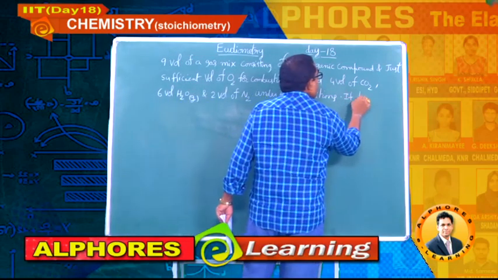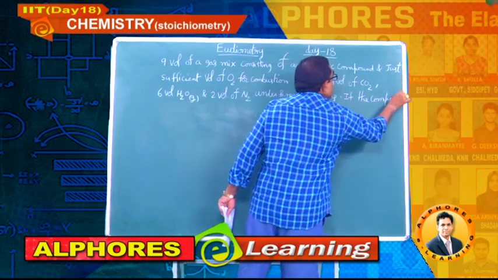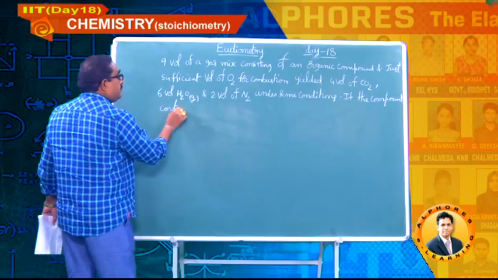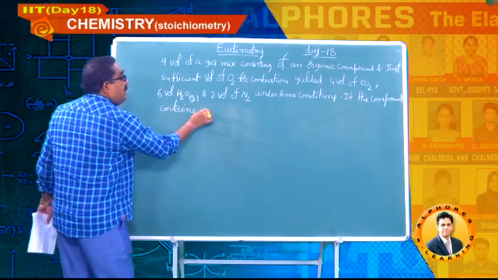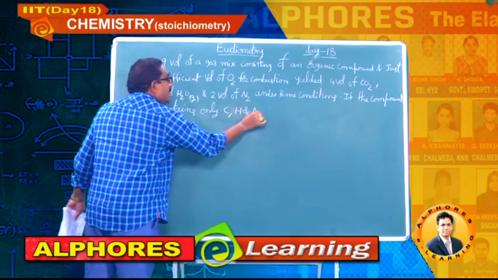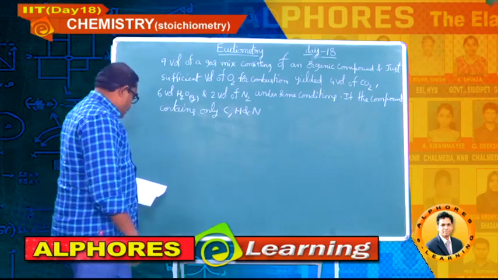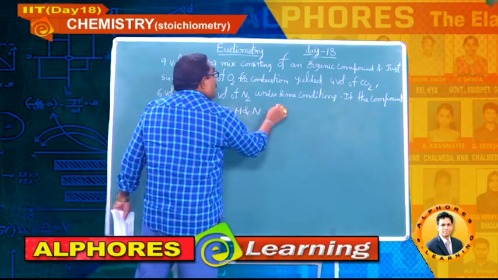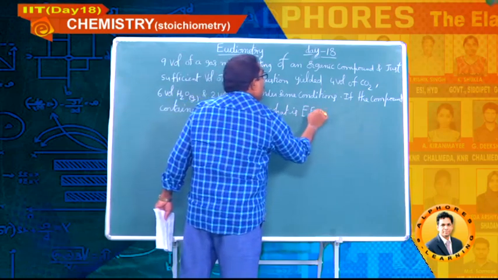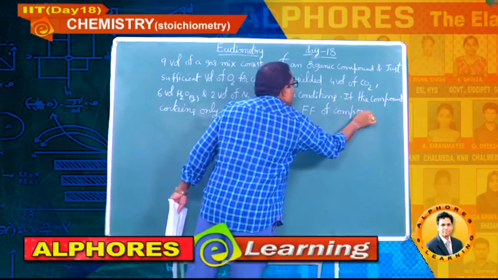If the compound contains only carbon, hydrogen and nitrogen elements, what is the empirical formula of the compound?